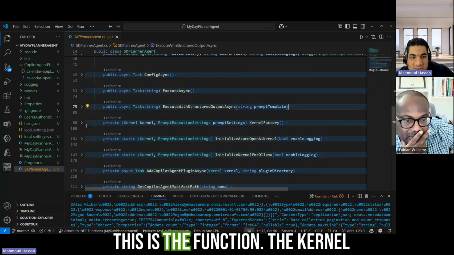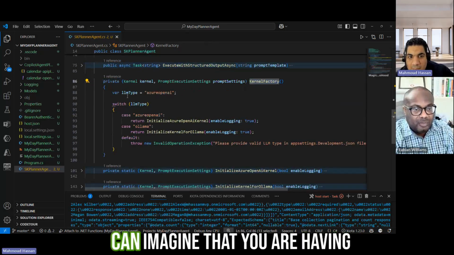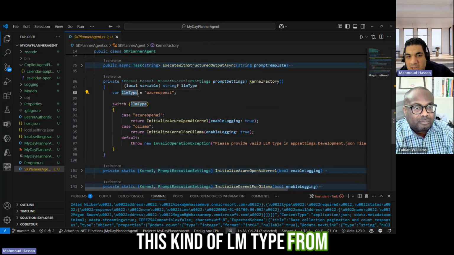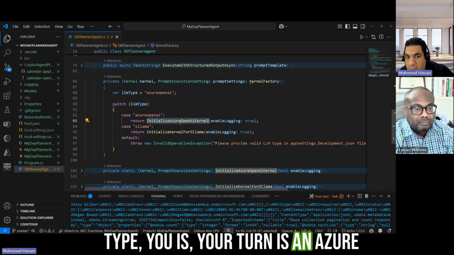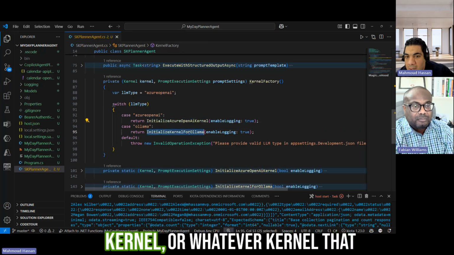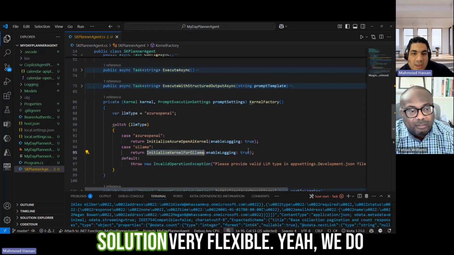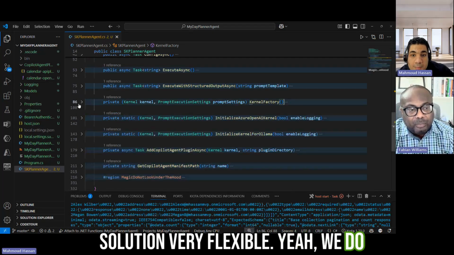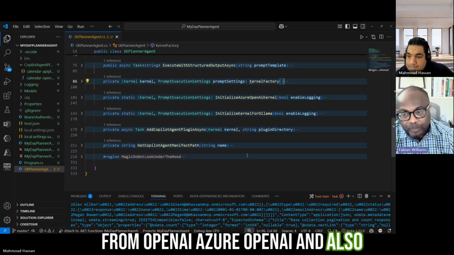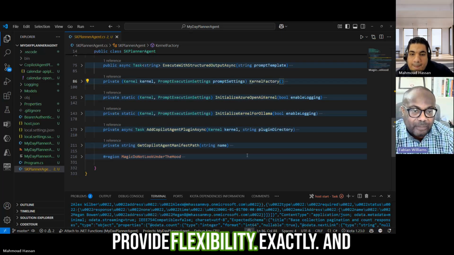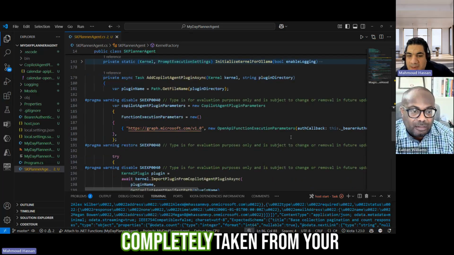So of course, this is the kernel factory function I'm talking about, and currently it is very fixed, but you can imagine having an LLM type from configuration, and based on the type, you either return the Azure OpenAI kernel, or the Ollama kernel, or whatever kernel you need. So you can make your solution very flexible, I would say. Yeah, we do this as well inside the CAPS example by allowing you to choose from OpenAI, Azure OpenAI, and also Ollama. So it's good that you provide the flexibility. Exactly.